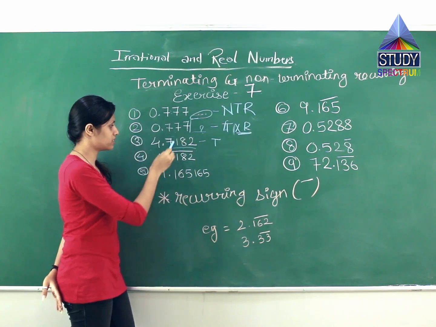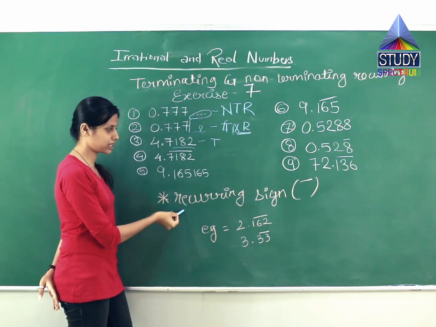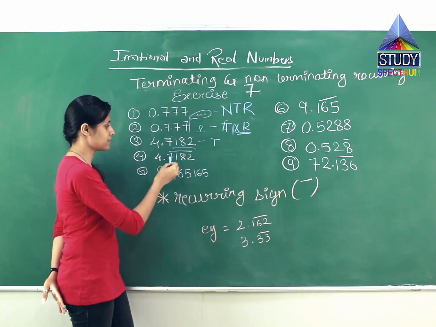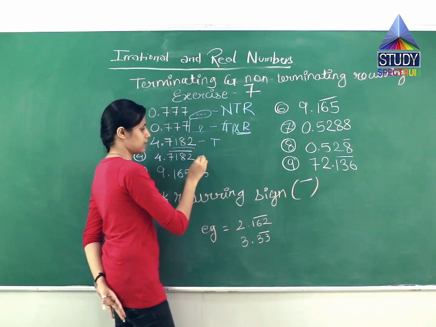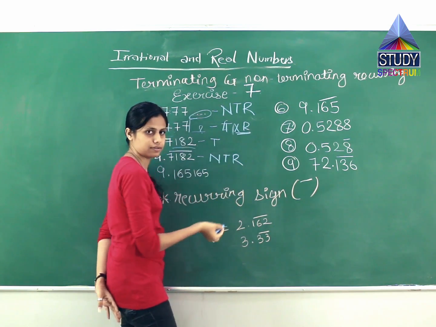The fourth example, which is the same number but there is a bar. What does the bar represent? Look over here. It is a recurring sign. It means it is going on recurring. This number 7182 goes on repeating. So this is non-terminating and recurring.